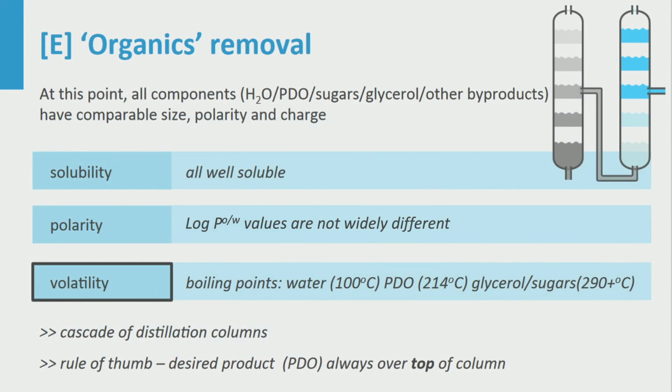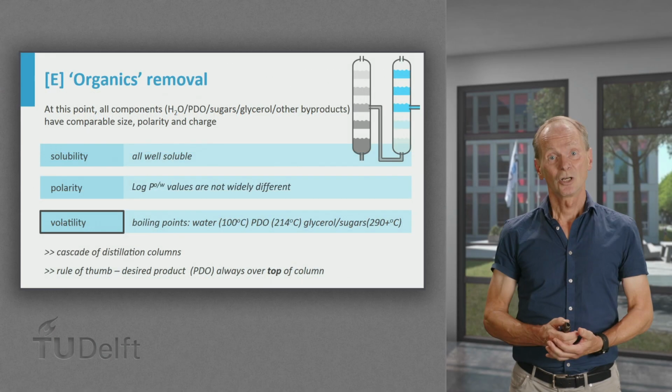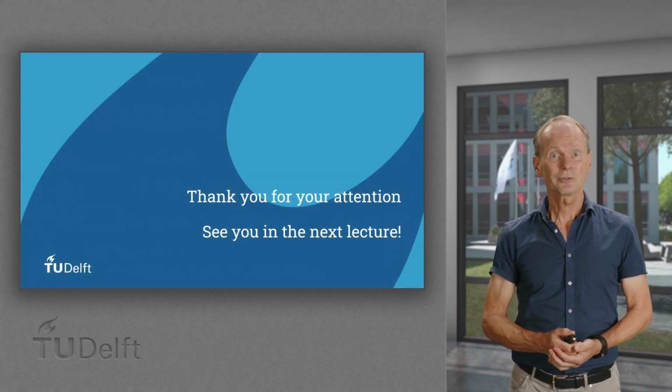The last step is the removal of small organic molecules that were not yet removed because of physical properties resembling those of PDO. Removing them requires more effort. We must employ sometimes rather small differences in polarity, solubility or boiling point. In the case of PDO, separation based on volatility is a common choice and a cascade of distillation columns is frequently described. To put this all together, see you in the next lecture.